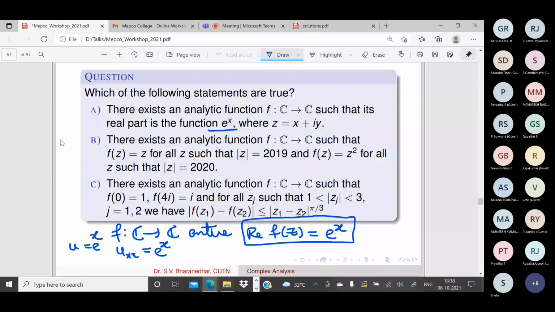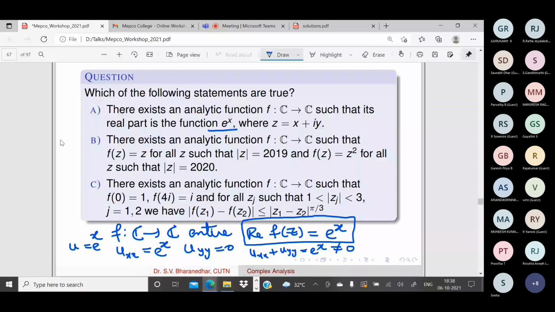I don't need to worry about u yy, it is 0. So u xx plus u yy is equal to e power x. But this is never 0. That is the specialty of this function. E power x can never be 0, so it is nowhere harmonic. Therefore it cannot be a real part of an entire or analytic function.